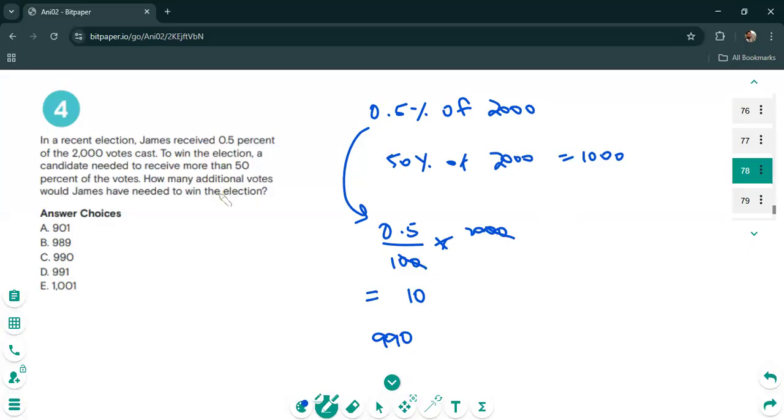exactly 50%. The question clearly says that to win the election, you need to receive more than 50% of the votes. So to get more than 50%, we are looking at any number that's more than 990, and therefore it's 991 or 1,001. And if it says how many would be the least number of votes required in order for him to win the election, then your answer is 991. All right, so that's question number two.